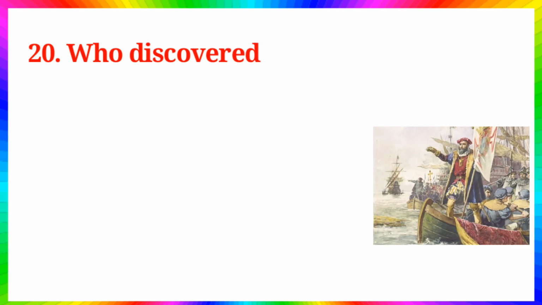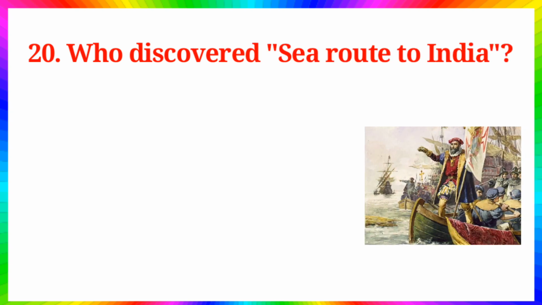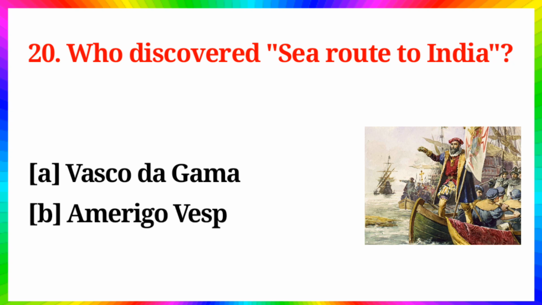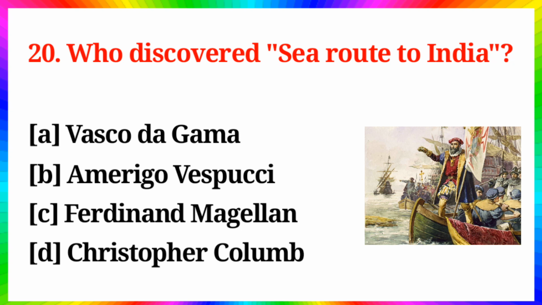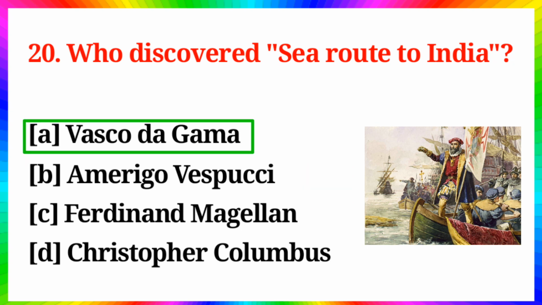Question number 20. Who discovered the sea route to India? Option A, Vasco da Gama, B, Amerigo Vespucci, C, Ferdinand Magellan, D, Christopher Columbus. Answer is option A, Vasco da Gama.